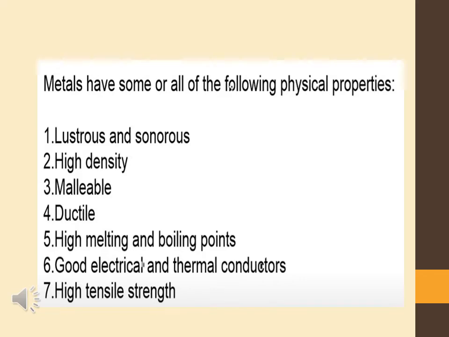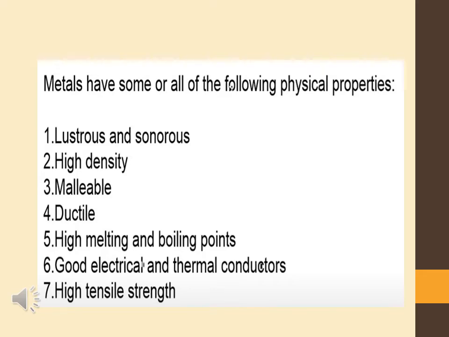High density is mass per unit volume. As their particles are closely packed, due to the close packing of their particles, metals have high density. Malleable means we can give them any shape; they are easily shaped.